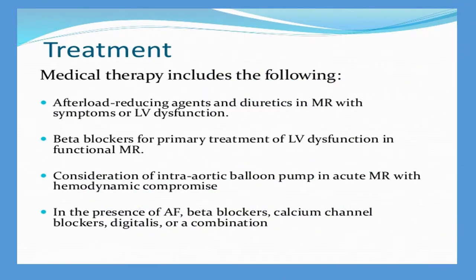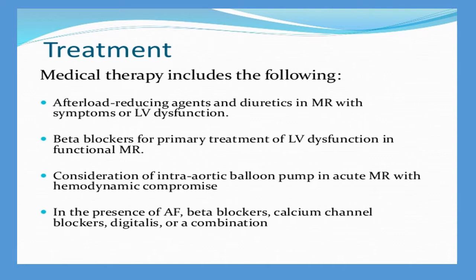Coming to the treatment. Here we will mainly be reducing the afterload by giving diuretics, both osmotic diuretics and loop diuretics. We will give mannitol or injection Lasix. Beta blockers, metoprolol, will be given to improve the left ventricle dysfunction. And an intra-aortic balloon pump is used in acute mitral regurgitation to improve the blood pressure, so we will connect the patient to the intra-aortic balloon pump.